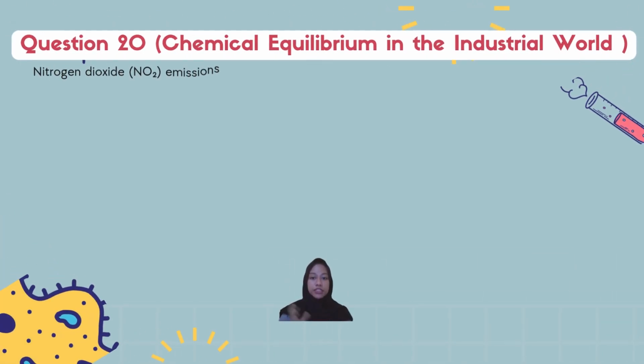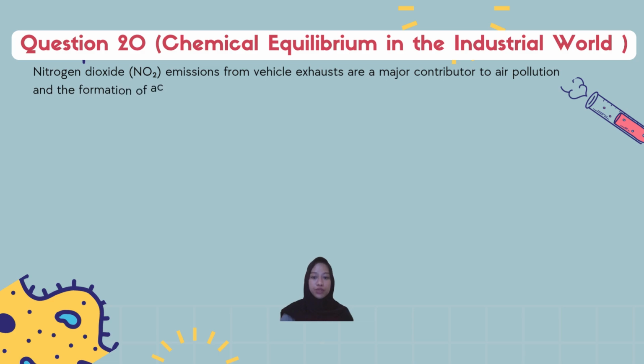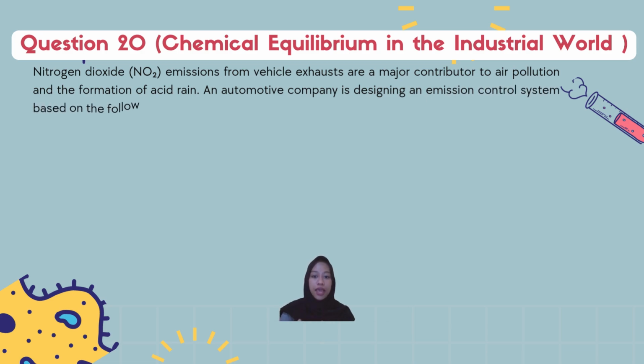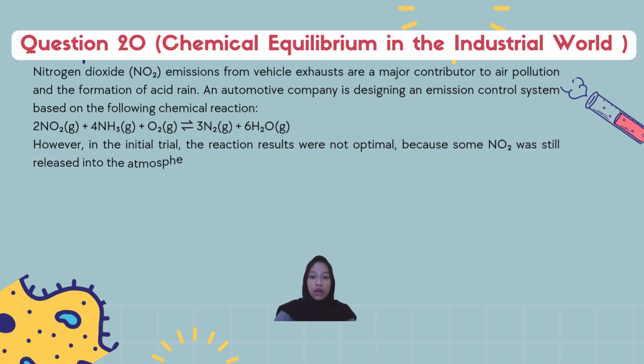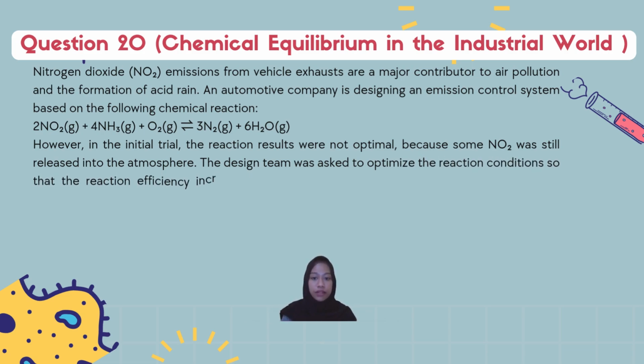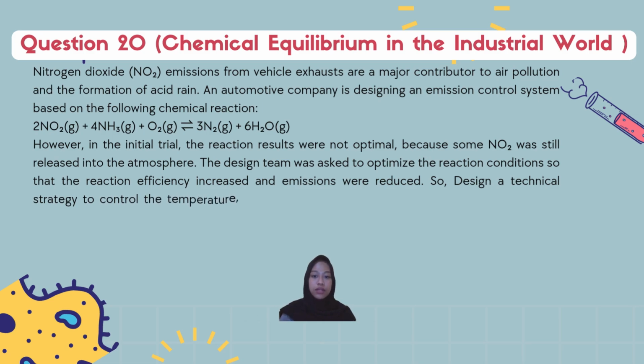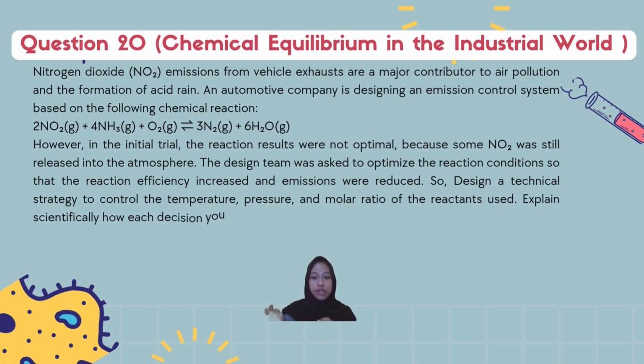Question number 20. Nitrogen dioxide emissions from vehicle exhaust are a major contributor to air pollution and the formation of acid rain. An automotive company is designing an emission control system based on the following chemical reaction. Nitrogen dioxide gas reacts with ammonia gas and oxygen gas to form nitrogen gas and water vapor. However, in the initial trial, the reaction results were not optimal because some nitrogen dioxide was still released into the atmosphere. The design team was asked to optimize the reaction conditions.